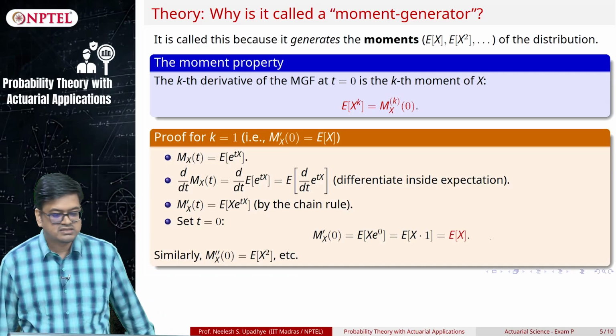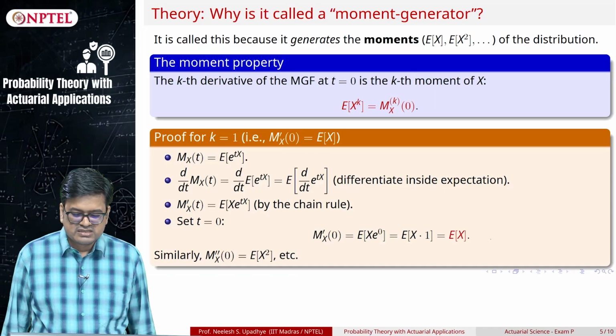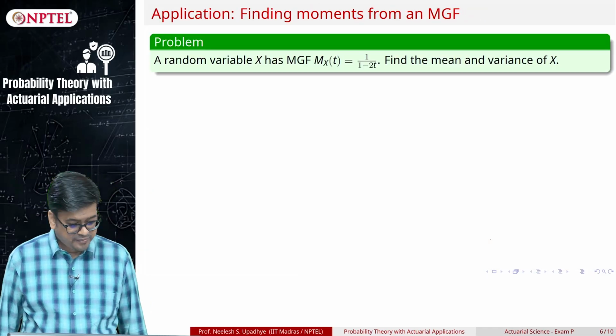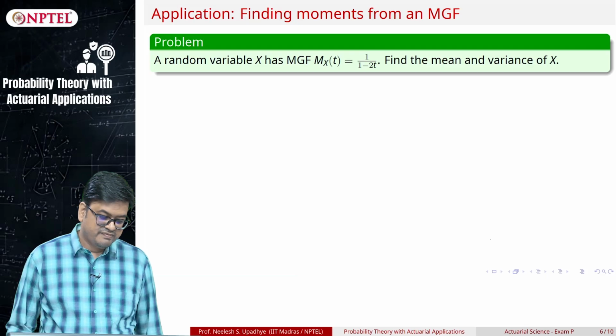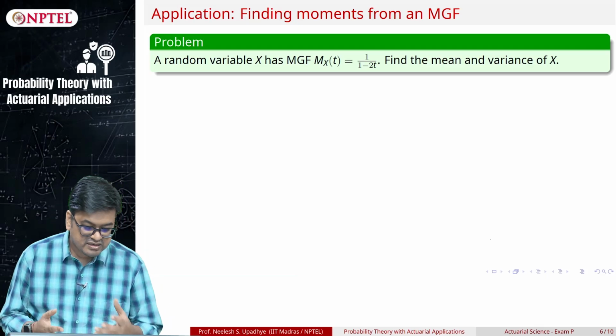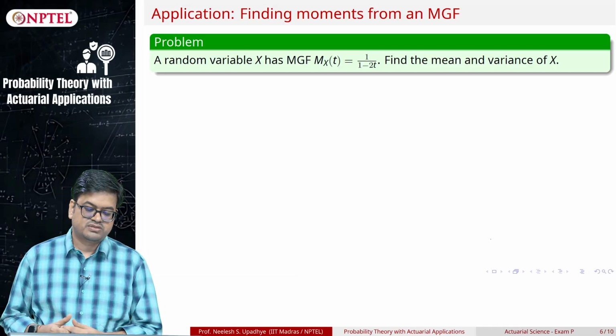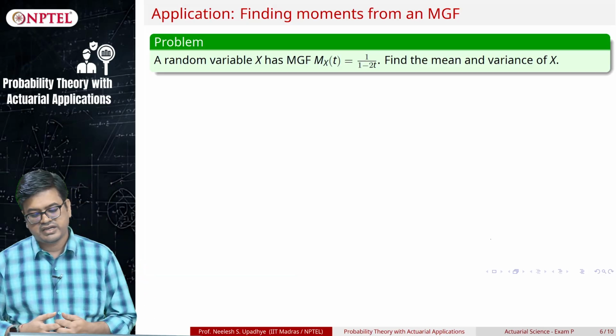Let us apply this to some of the problems and find some moments of some standard distributions. So, I have a random variable X, it is given that it has moment generating function 1 upon 1 minus 2t, and you are asked to find the mean and variance.